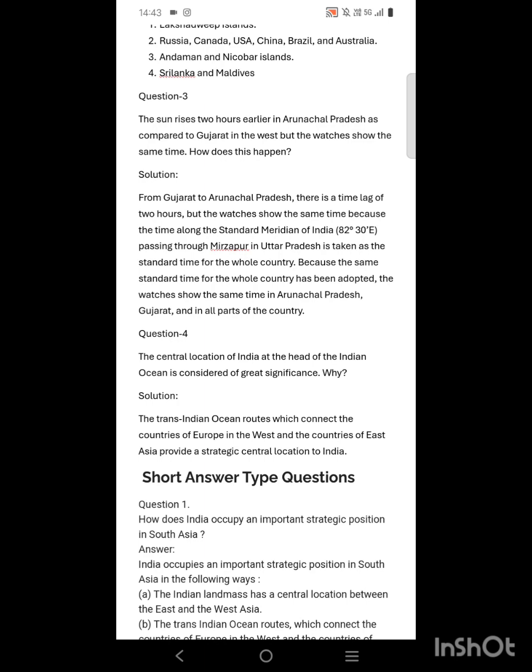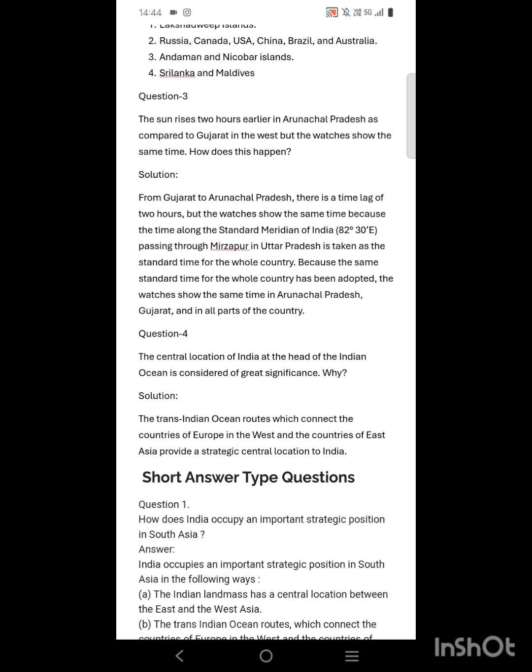So we are living in India, but there are some states in India which also face a problem, not a problem in time, but the sun rises late in the west and early in the east. So in Arunachal Pradesh, the sun rises the earliest, and in Gujarat it rises the latest. So the watches of Gujarat and Arunachal Pradesh are showing the same time, but the sun rises 2 hours earlier in Arunachal Pradesh and 2 hours later in Gujarat.